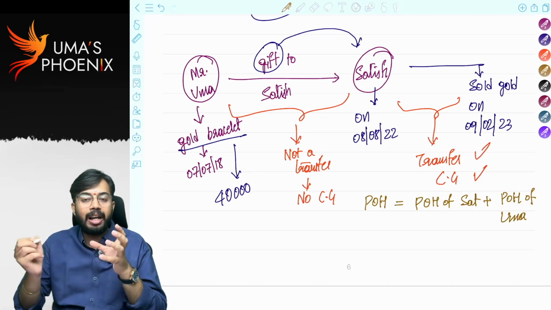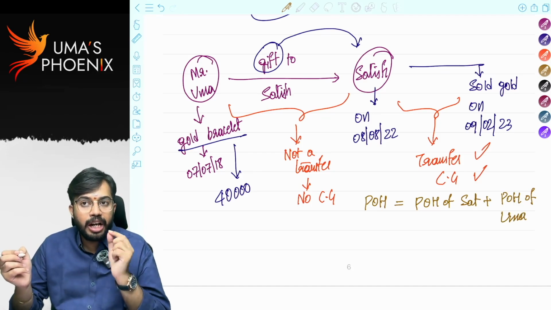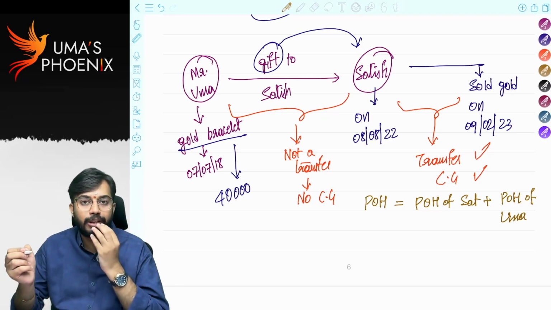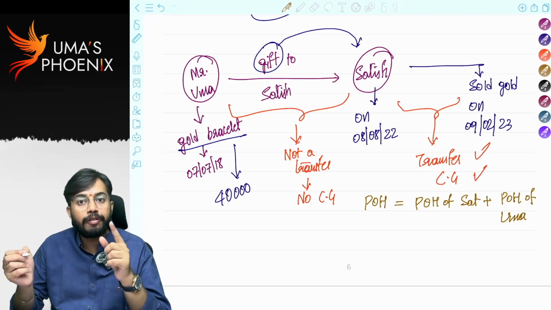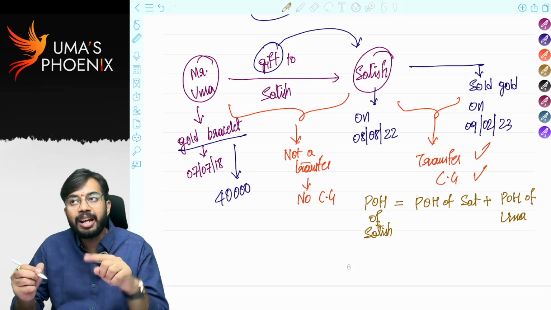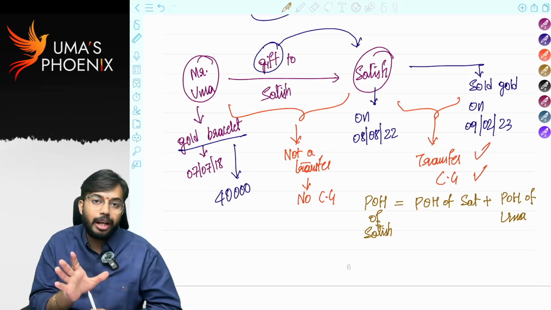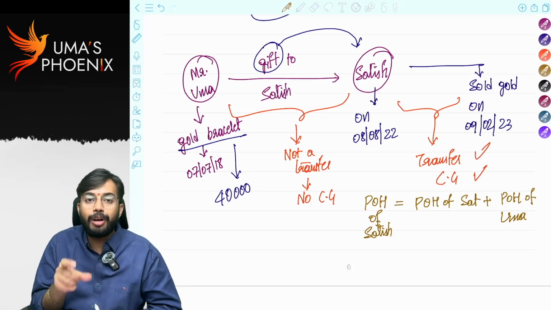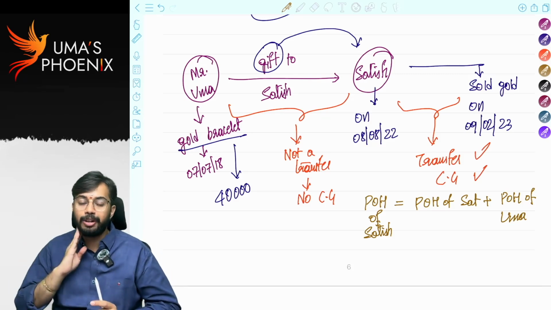That means whenever an individual gives a gift to another person, that is excluded from the definition of transfer. So in the hands of the new owner, who is the new owner? The new owner is Satish. Whenever he sells that gift, the period of holding is equal to the period of holding of the current owner Satish plus the period of holding of the previous owner Uma. Are you able to understand?